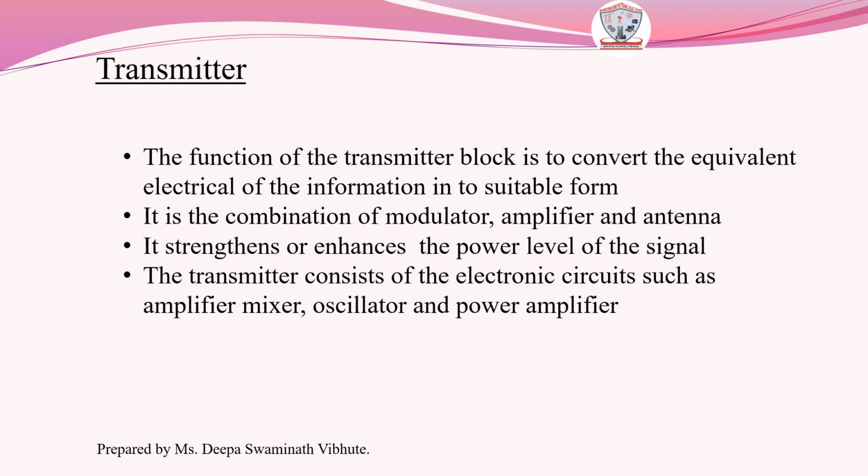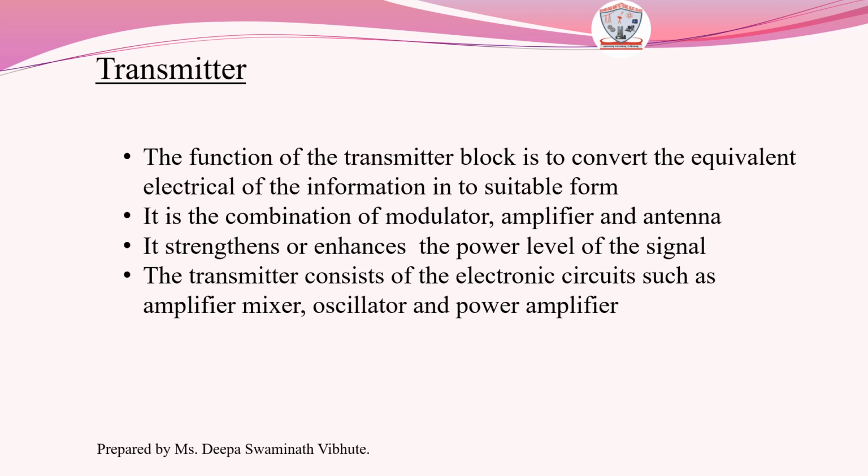Next is the transmitter. First point is the function of the transmitter block is to convert the equivalent electrical of the information into suitable form. And the second point is transmitter is a combination of modulator, amplifier and antenna.